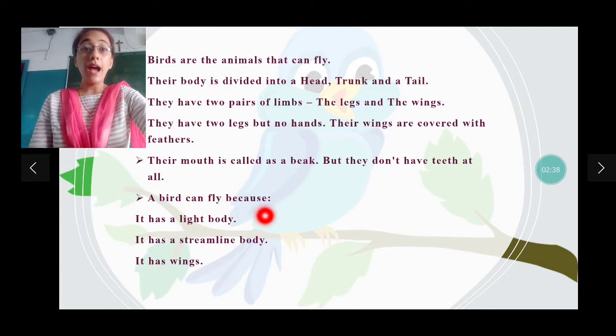A bird can fly because, क्यों bird fly कर सकती है? It has a light body. उनकी body कैसी होती है? Light body होती है एकदम. इसीलिए वो क्या कर सकते हैं? Fly कर सकते हैं. It has a streamline body. What do you mean by streamline? Streamline means graceful, elegant, means एकदम beautiful body. And they have wings to fly. That's why a bird can fly in the sky.